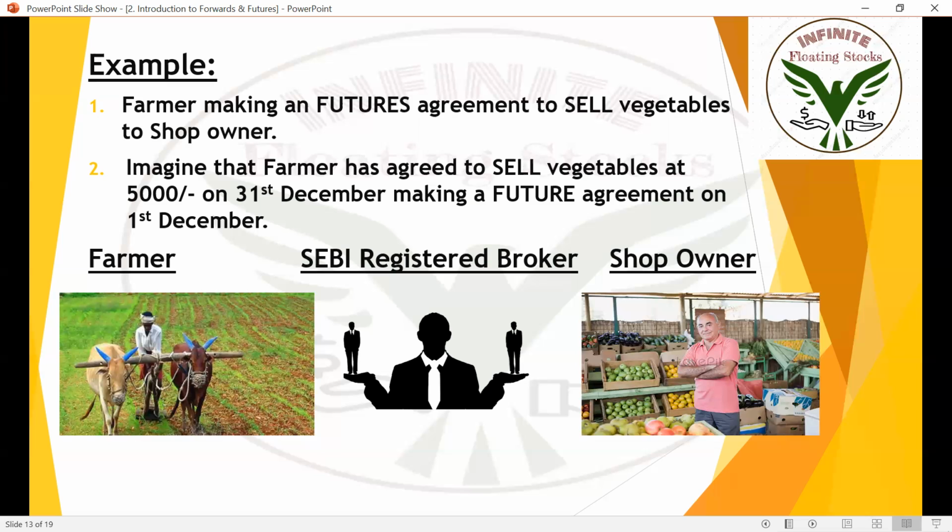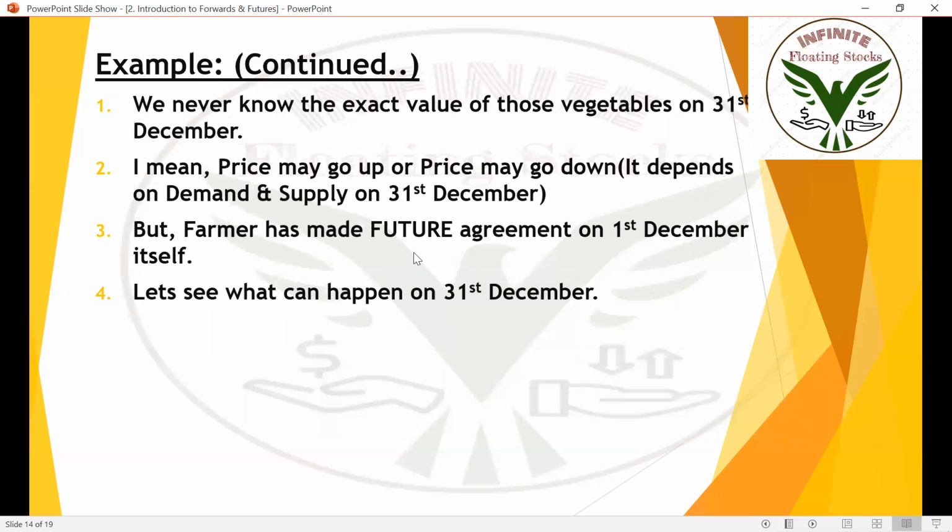He has agreed to sell them at 5,000 only, making a futures agreement on 1st December. So there will be a broker involved between the farmer and the shop owner. So there won't be any fights, there won't be any problem in the transaction, and there won't be any violation of the futures contract.